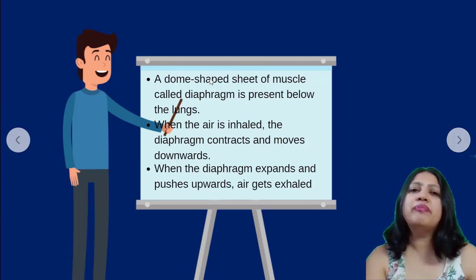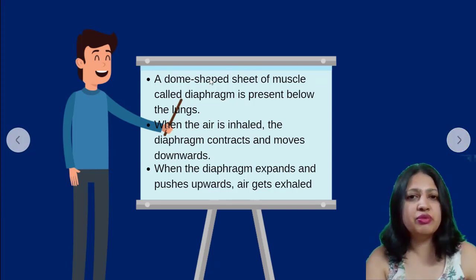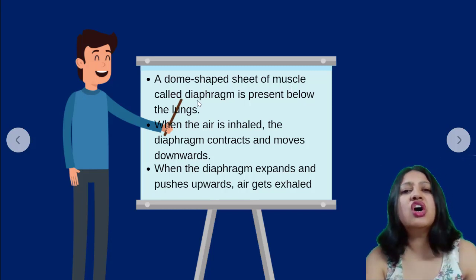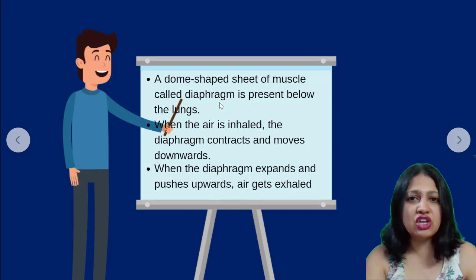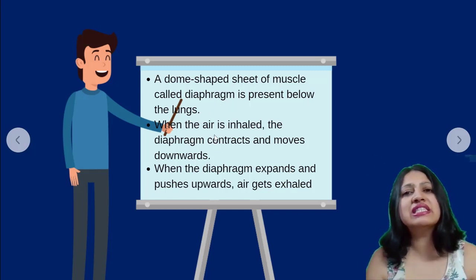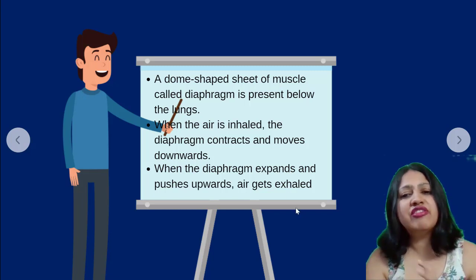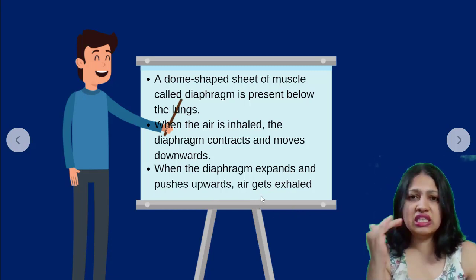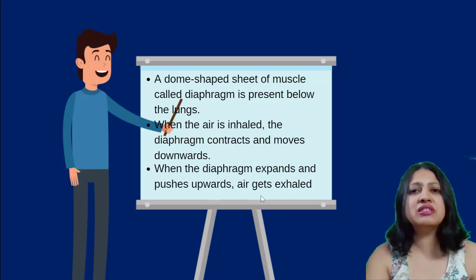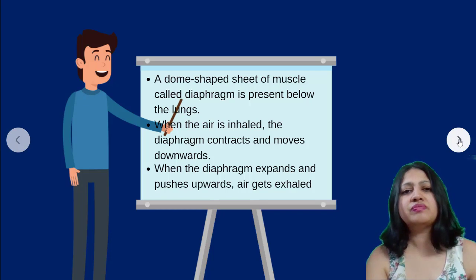Now there is another part that you need to know about when we are talking about the respiratory system. There's a dome shaped sheet of muscle called the diaphragm that is present below the lungs. When the air is inhaled, the diaphragm contracts and moves downwards. When the diaphragm expands and pushes upwards, air gets exhaled. This is how inhalation and exhalation takes place. The diaphragm is responsible for that.